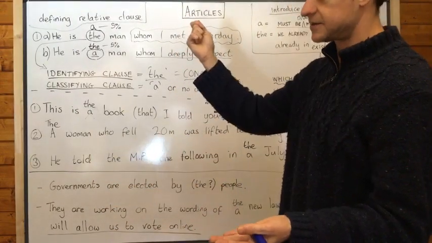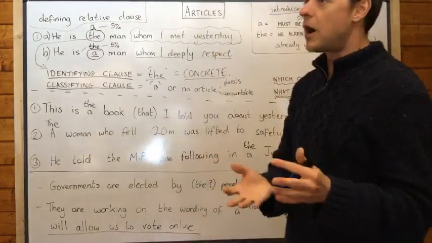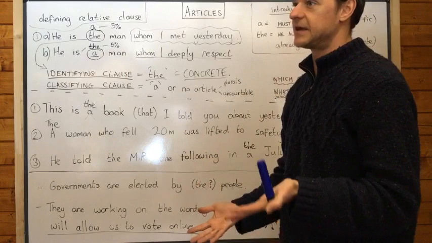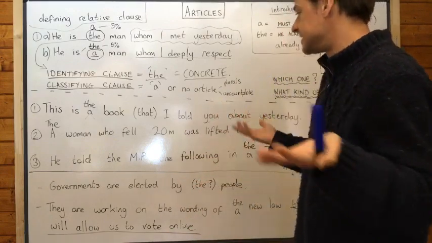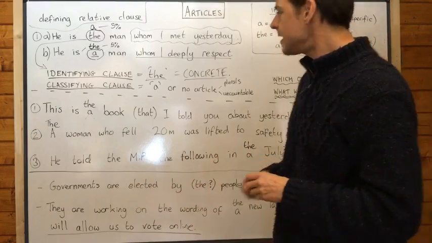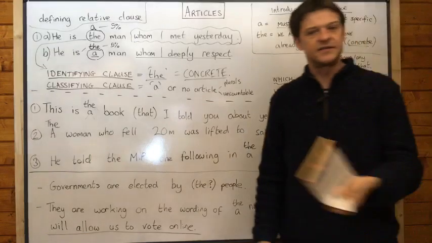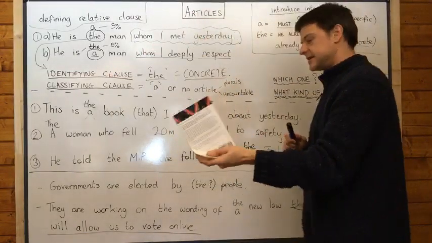This is a book that I told you about yesterday. And then we're classifying the book as just one of the many books that I told you about yesterday. But there are other books I have that I didn't tell you about yesterday, and they're perhaps on the pile as well. But most of the time, you'll be saying something like this. You'll be saying, this is the book that I told you about yesterday.